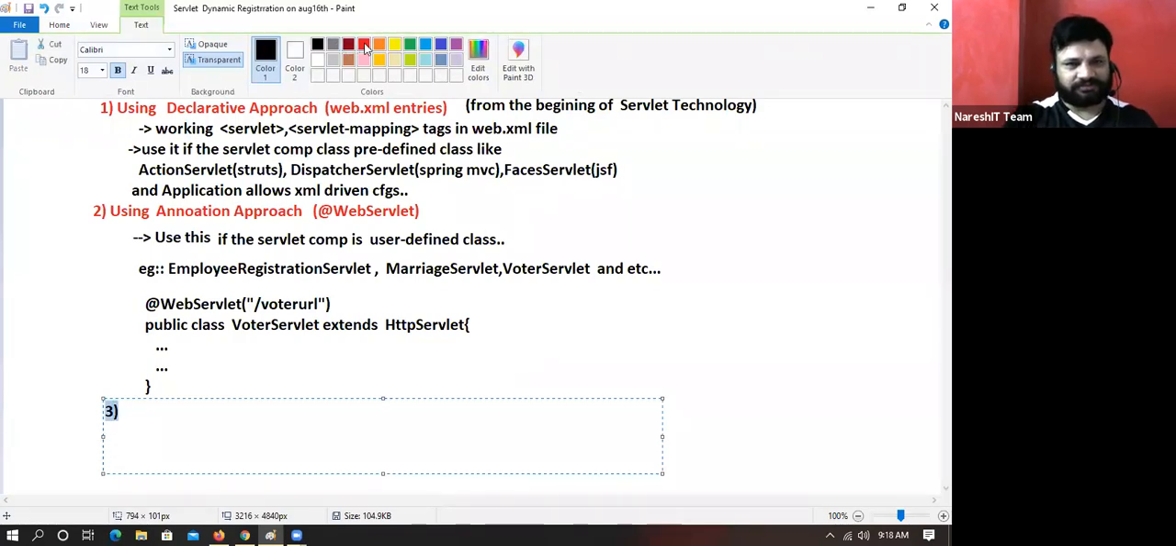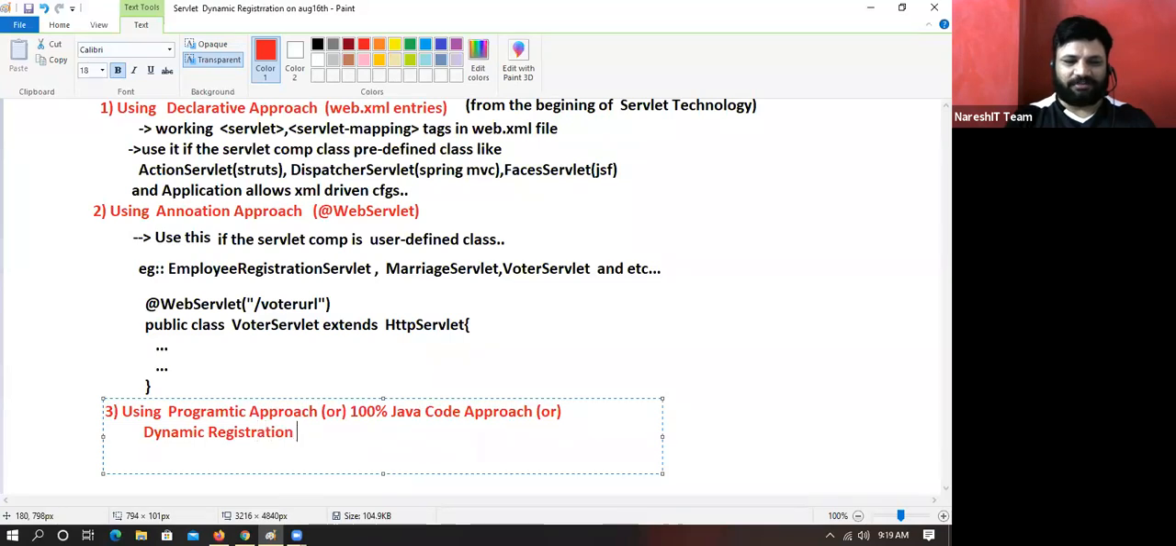Third one, using the programmatic approach. The programmatic approach, or 100% Java code approach, is nothing but the dynamic registration approach.